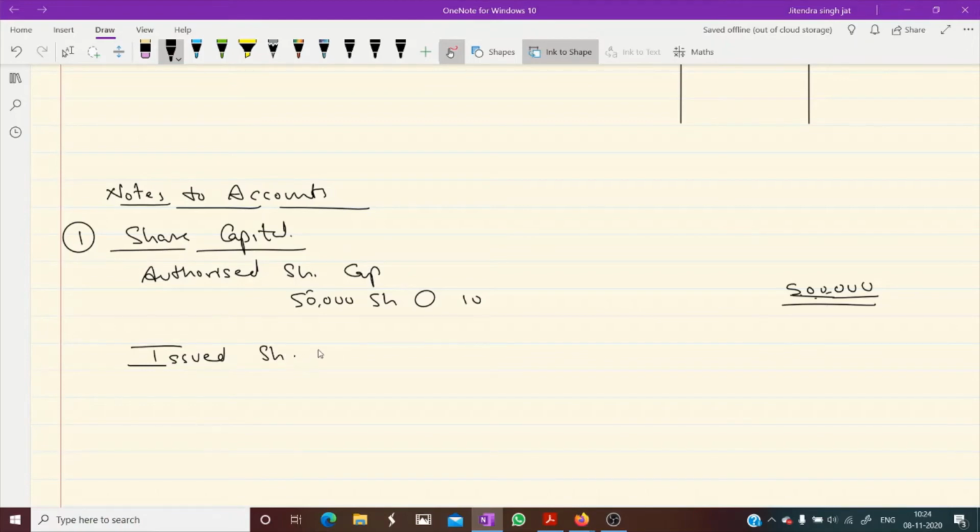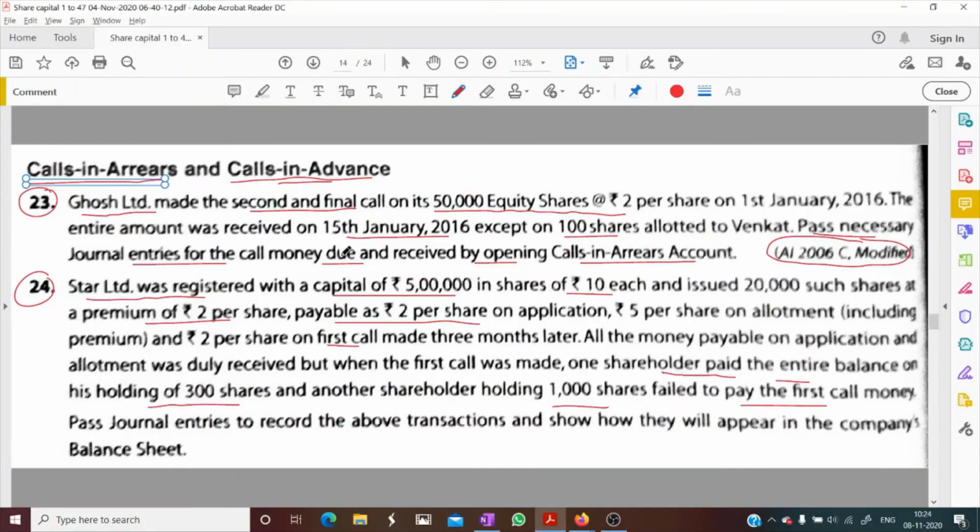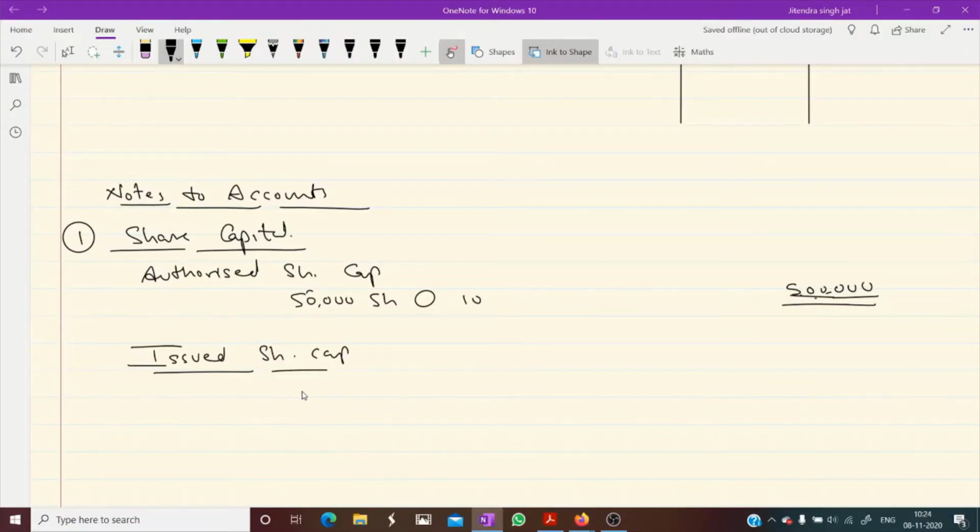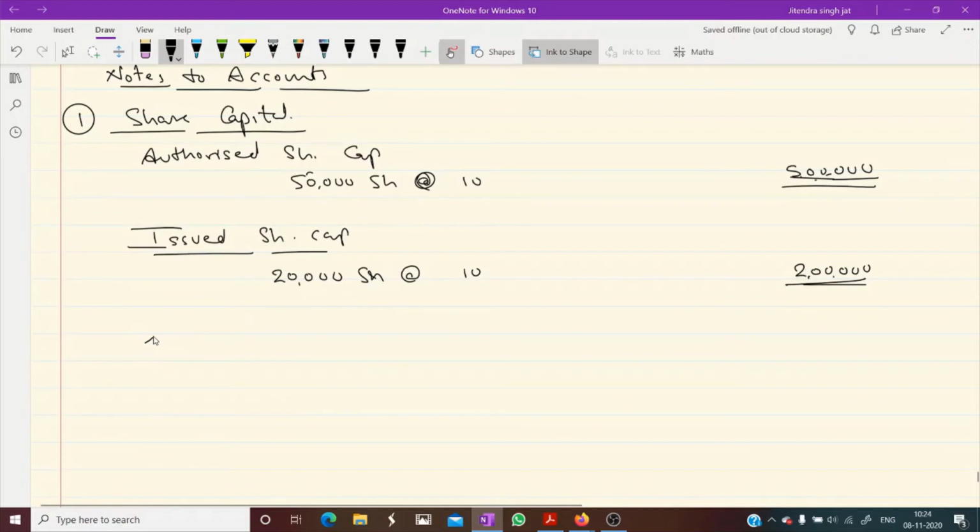How much share capital is issued? We have seen, issued is 20,000 shares at the rate of rupees 10. So 2 lakh is issued share capital. But what will come, dear children? Subscribed, isn't it?